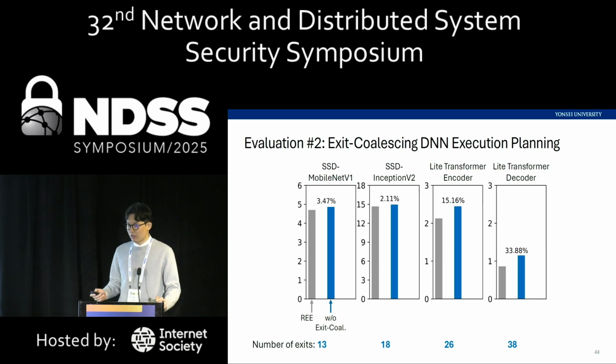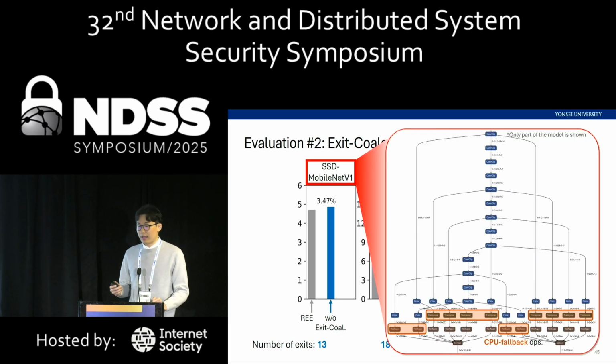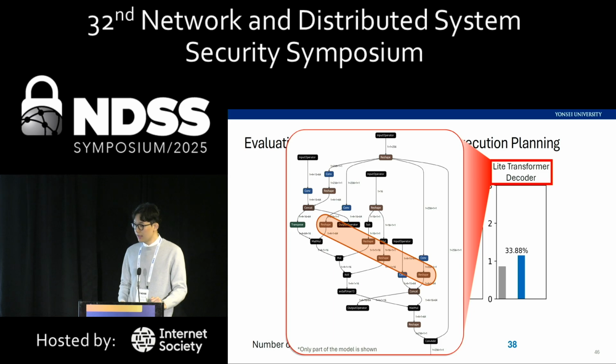We then evaluated our exit-coalescing execution order. The SSD models have a highly parallel DNN architecture because they have multiple parallel feature extractors. In our prototype, we have reshape and transpose operators as CPU fallback operators. The LiteTransfer models also have a parallel DNN architecture, and we have reshape operators as CPU fallback operators.